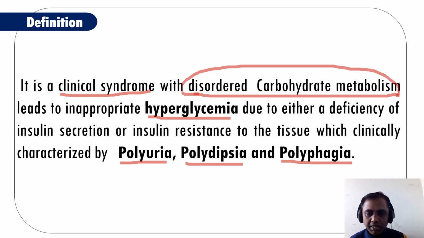So why is there hyperglycemia? There is a deficiency of insulin secretion or insulin resistance. So we have to study the relation between insulin and carbohydrate metabolism. We'll study one by one. The disease is clinically characterized by clinical symptoms like polyuria, polydipsia and polyphagia. We'll study these one by one in detail.